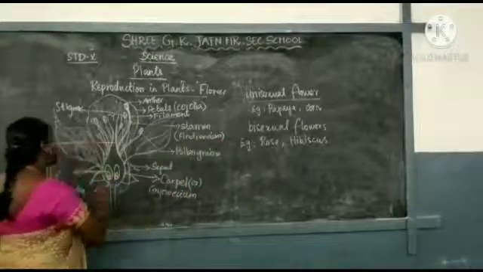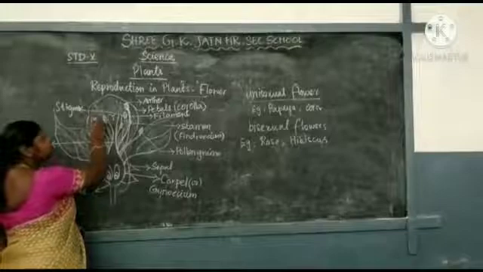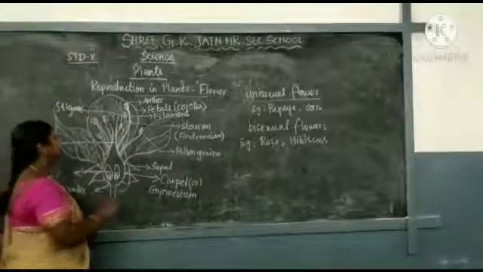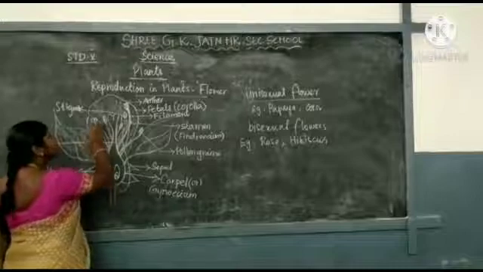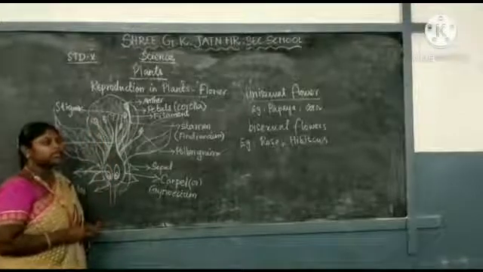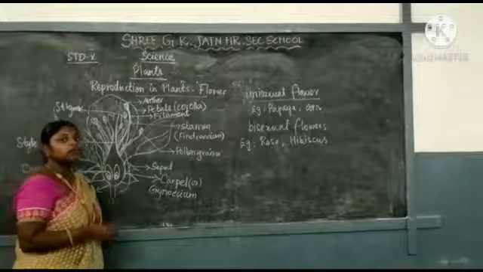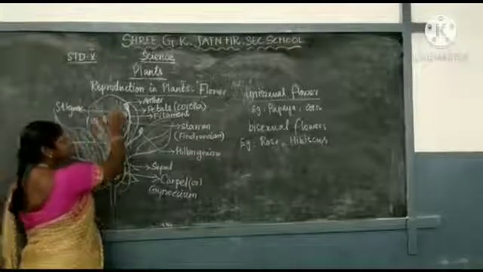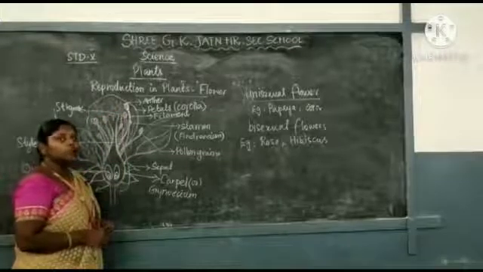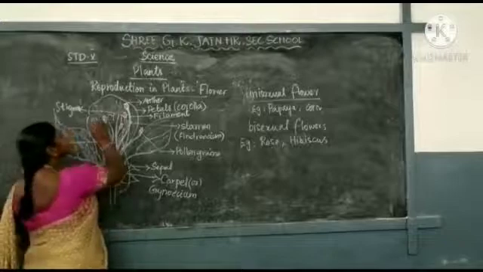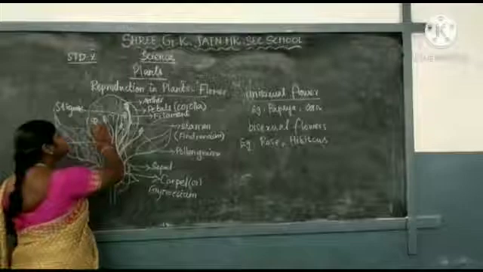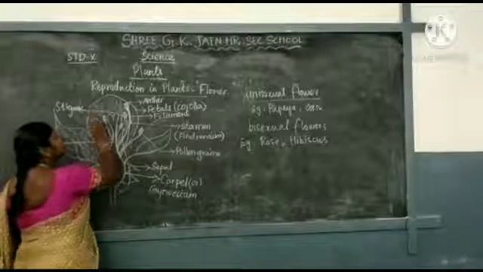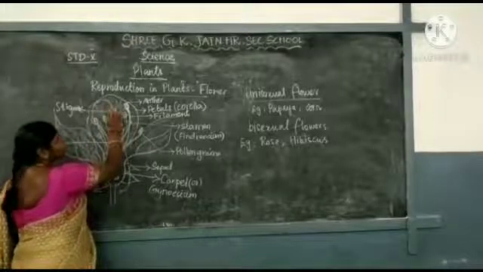Here, the anther produces the pollen grains, and its job is holding the pollen grains in it. What will happen by the pollinators? Pollinators transfer the pollen grains to the stigma. That is the duty of the pollinators. They transfer the pollen grains from the anther to the stigma.